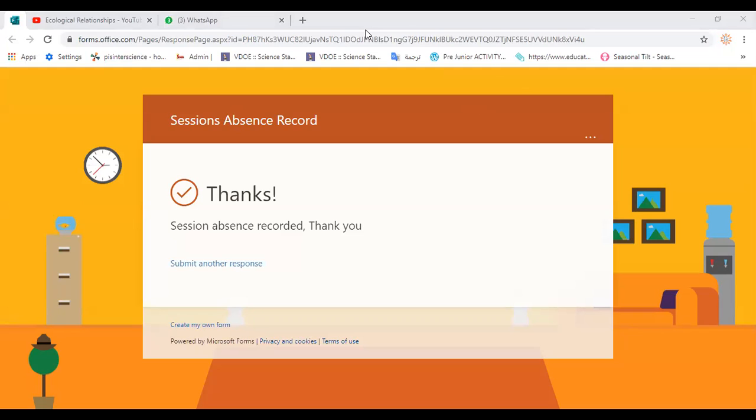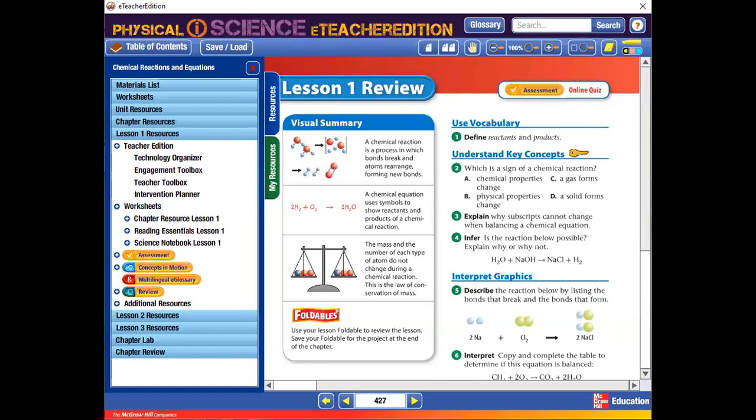We studied the chemical reaction. What are the signs of a chemical reaction? What is a chemical reaction, and how can we represent a chemical reaction by using a chemical equation? And then we know how to balance the chemical equation. All this. So, does anyone have any question before we start our questions, guys?